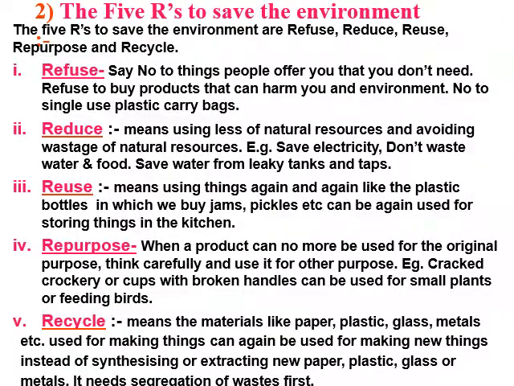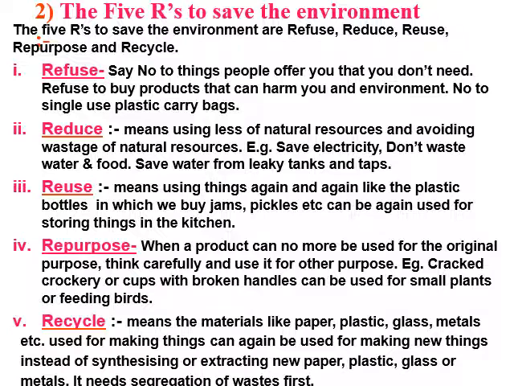The 5 R's to save the environment are refuse, reduce, reuse, repurpose and recycle. Let us see one by one. Refuse. Say no to things which people offer you that you don't need. Refuse to buy products that can harm you and the environment. No to single-use plastic carrying bags.